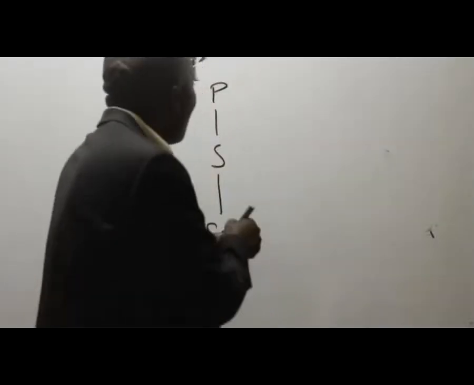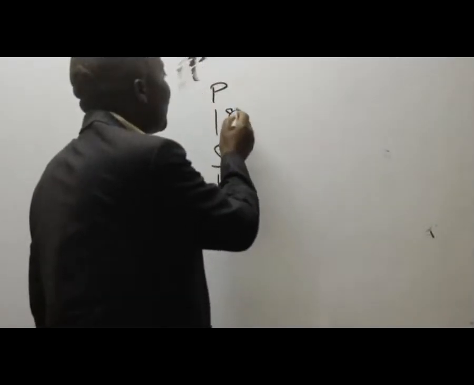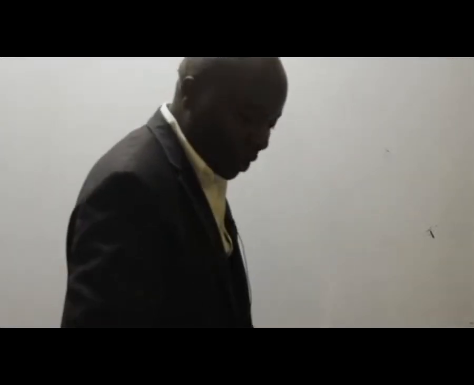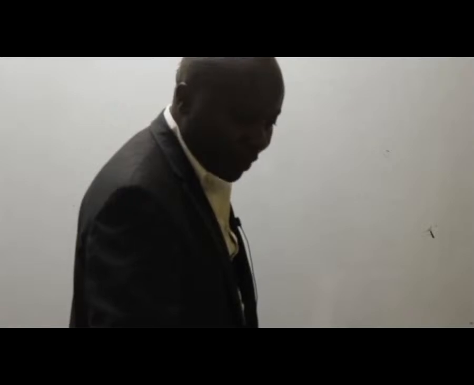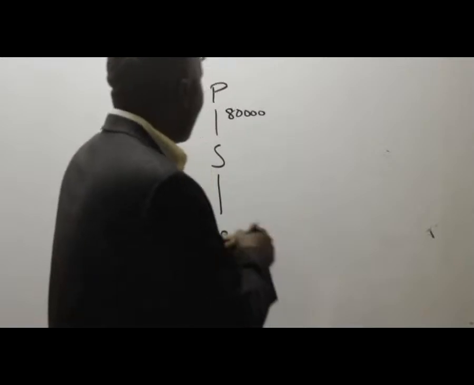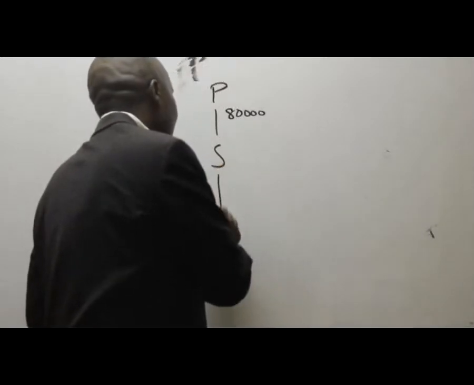And you can see from the statement of financial position given here that there are 60,000 shares in SS. Who bought these 60,000 in SS? It's S company that bought SS. So 60,000 shares were bought by S.